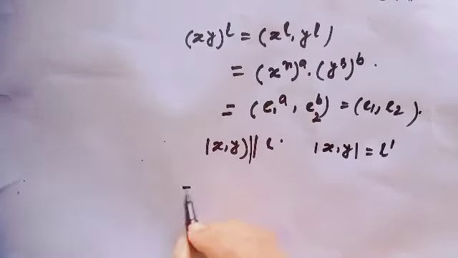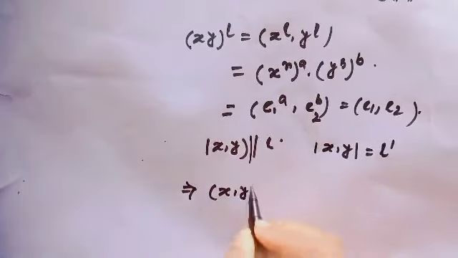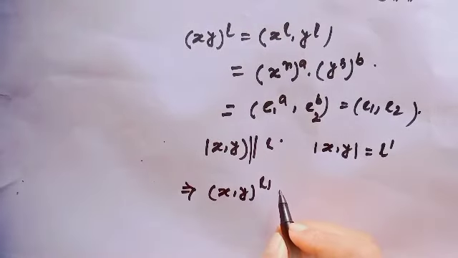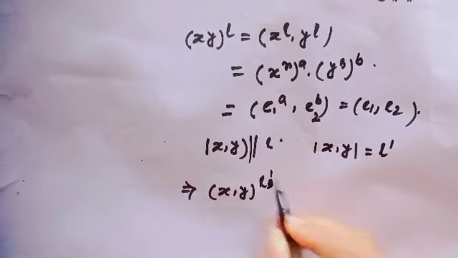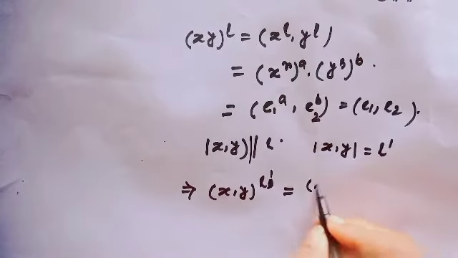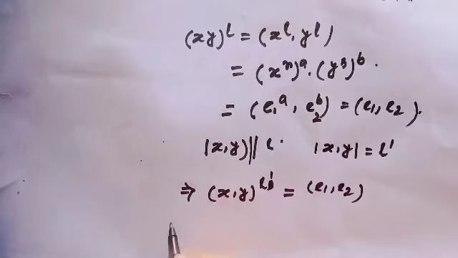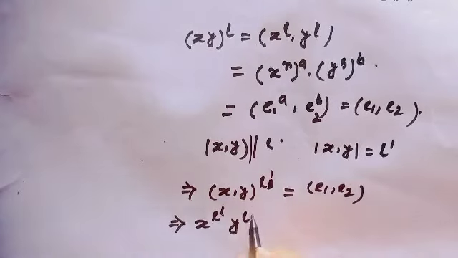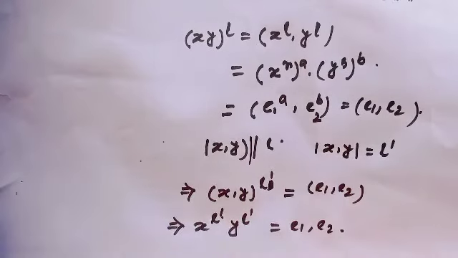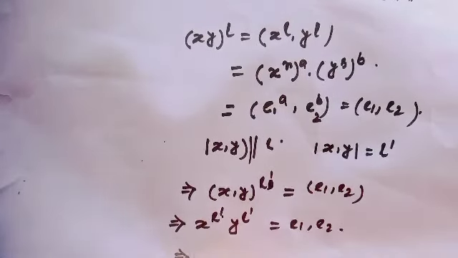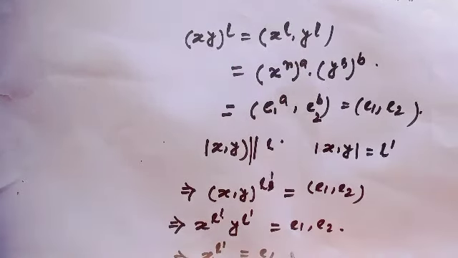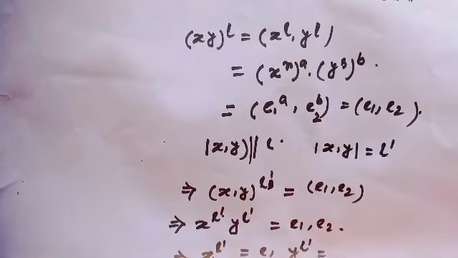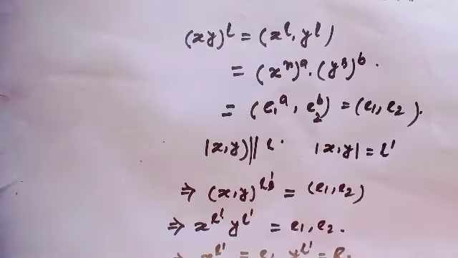Okay? Let us consider the order of (x, y) equal to L'. That means (x, y) to the power L' equals (e1, e2) by definition. This implies x to the power L', y to the power L', which is equal to (e1, e2). That implies from this line x to the power L' equals e1 and y to the power L' equals e2.